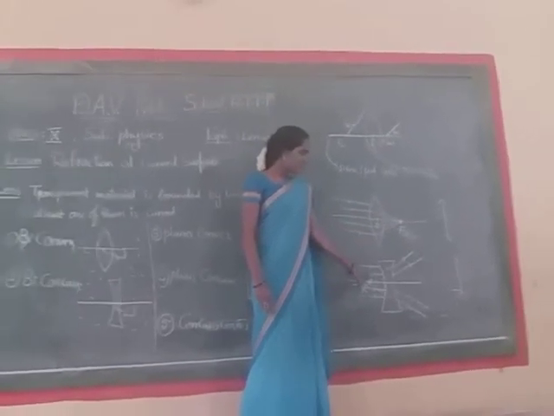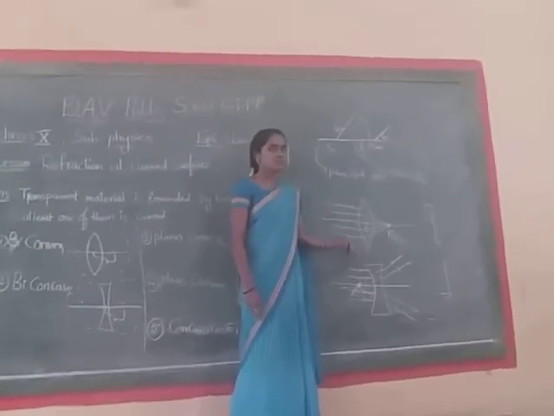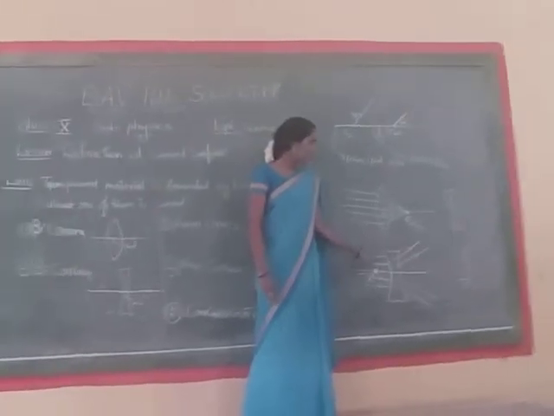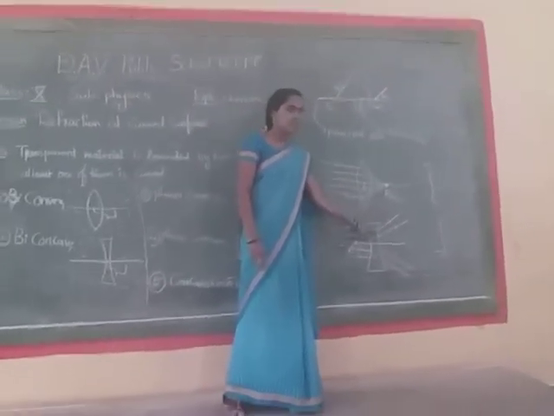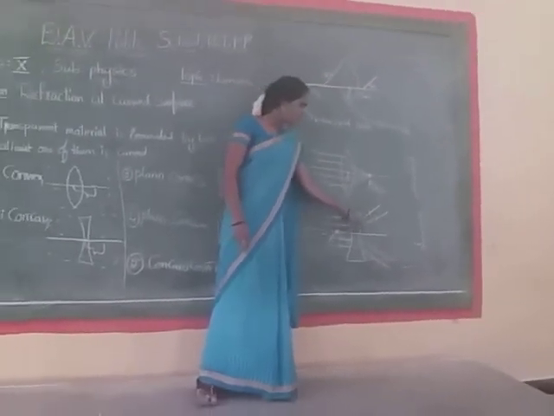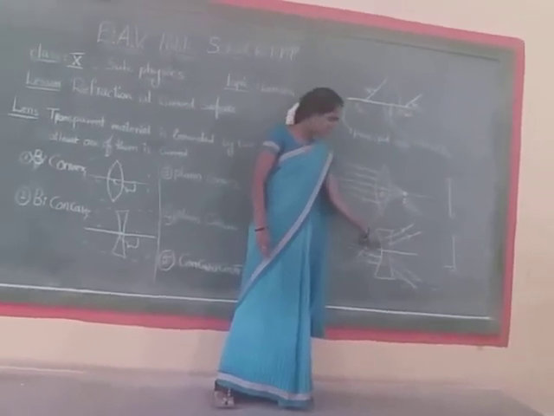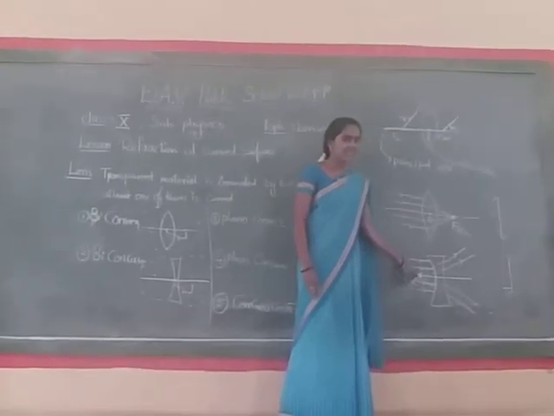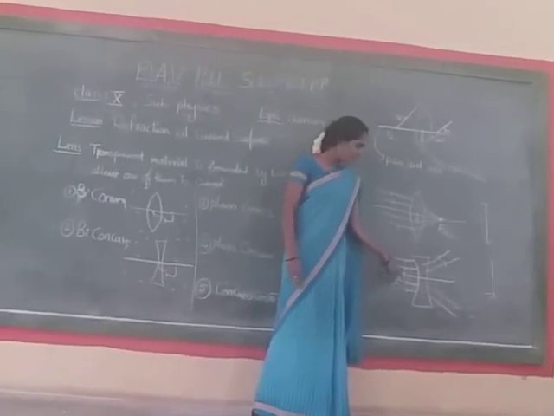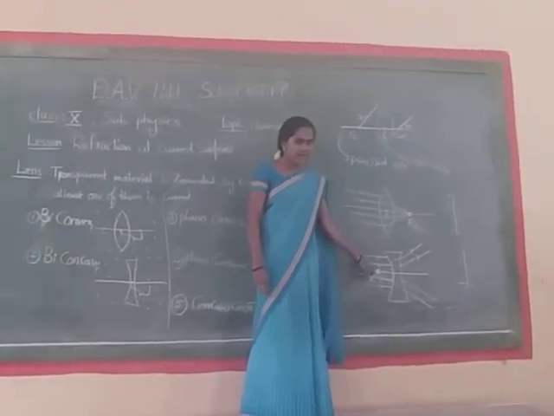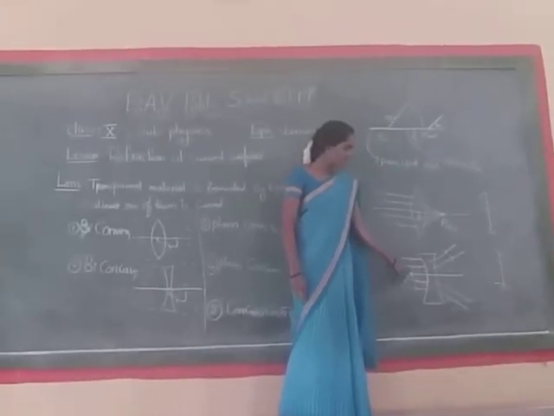For a concave lens, same as usual, we send the parallel beam onto the concave lens. Then these rays will diverge. When we extend these diverging rays backward, they appear to diverge from one point. That point is defined as the focus point.